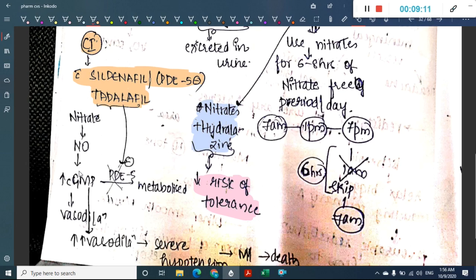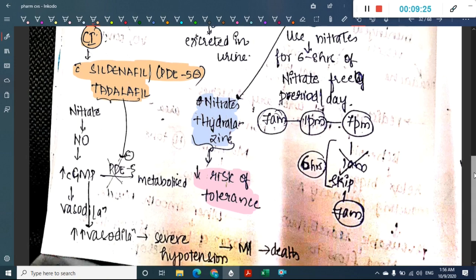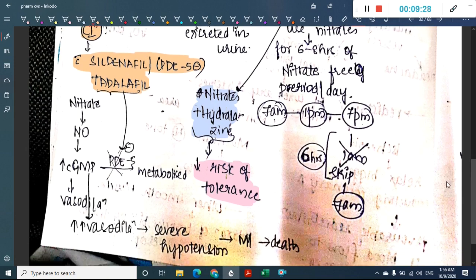This cyclic GMP is metabolized by phosphodiesterase 5, but because of giving these inhibitors, that is sildenafil or tadalafil, this phosphodiesterase 5 is inhibited, and as a result the cyclic GMP levels are increased.